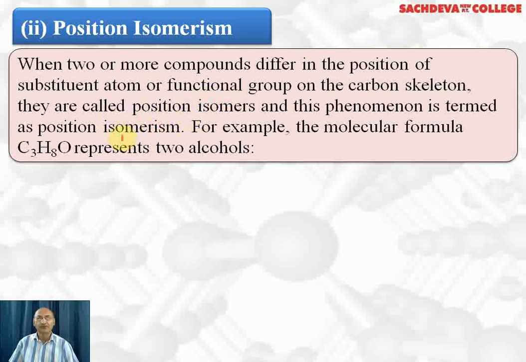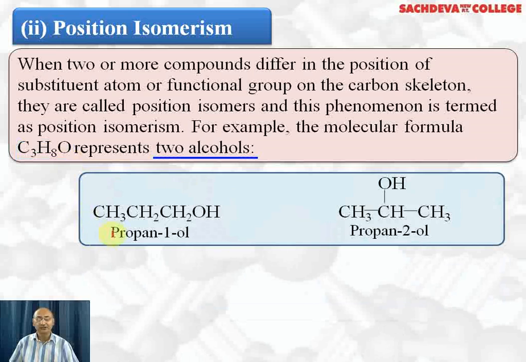For example, 1-butene and 2-butene, 1-propanol and 2-propanol are examples of positional isomerism because they differ in position of functional group or position of double bond. For example, C3H8O represents two alcohols. One of them is propan-1-ol. Why do we call it propane? Because there are three carbon atoms. Why do we call it propan-1-ol? Because the first carbon is attached to the OH group and the suffix for OH group is ol.